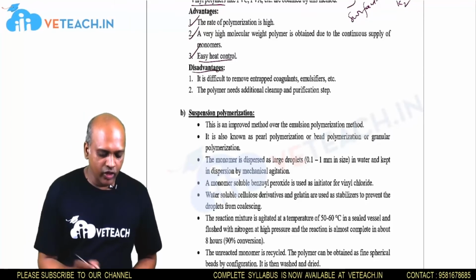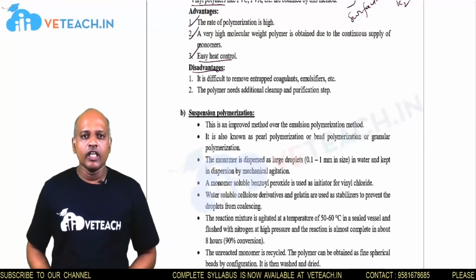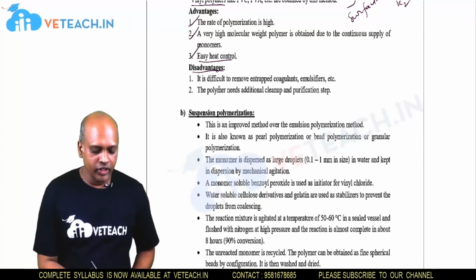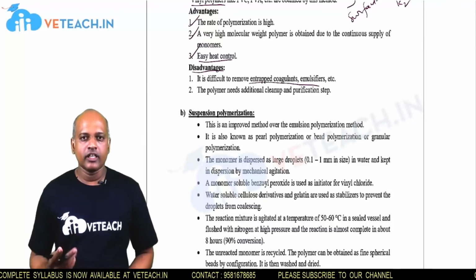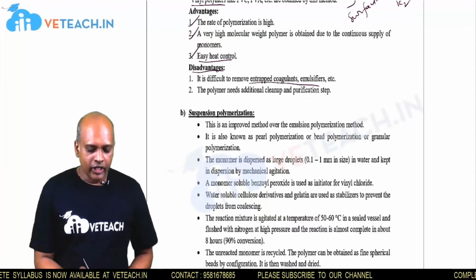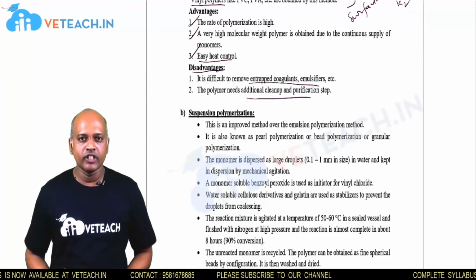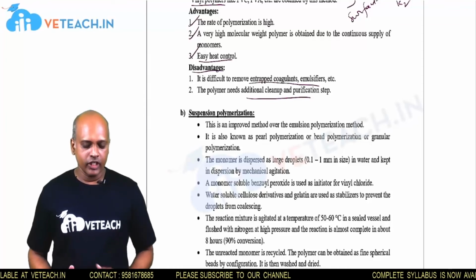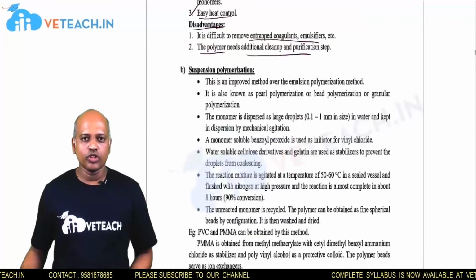Next one, disadvantages of this process. The main disadvantage is the separation of the emulsifier or entrapped coagulants from the polymer. This is the main difficulty in the process. Another disadvantage of this method is that an additional cleanup process or additional purification step is required for the separation of the polymer from the emulsifier. So these are the main disadvantages of this process.